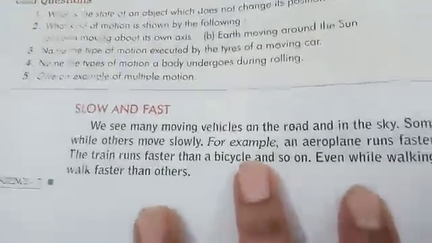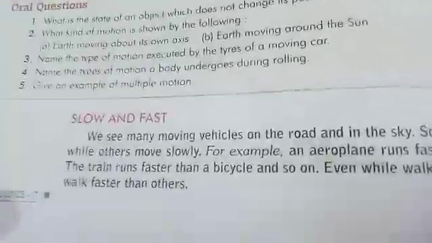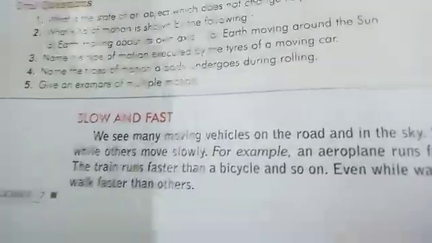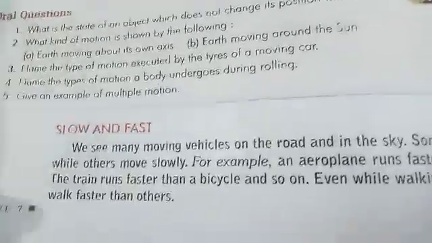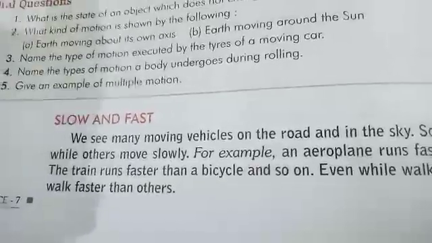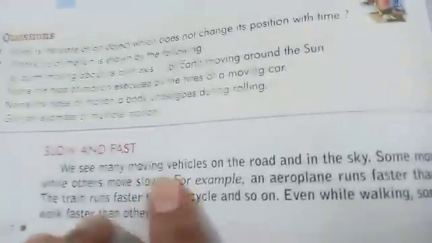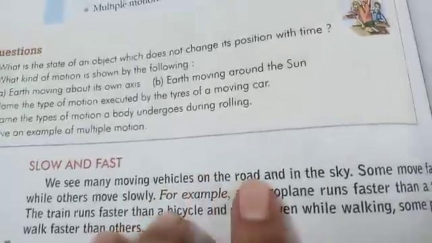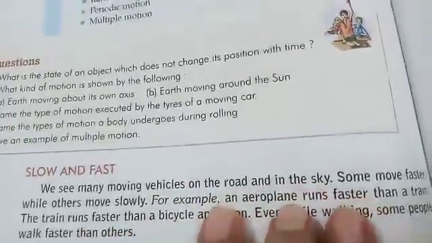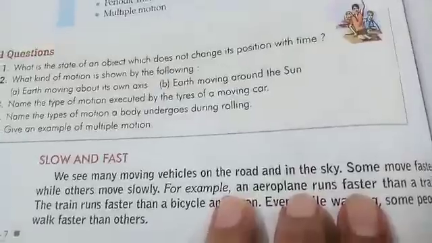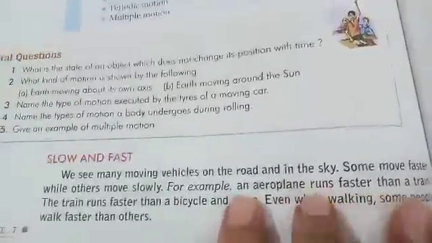Next topic is slow and fast motion. If any vehicle is moving slowly, then we say it is in slow motion. And if anything is moving fast, we say it is in fast motion. We see many moving vehicles on the road or in the sky. In the sky also, aeroplanes and helicopters are moving.